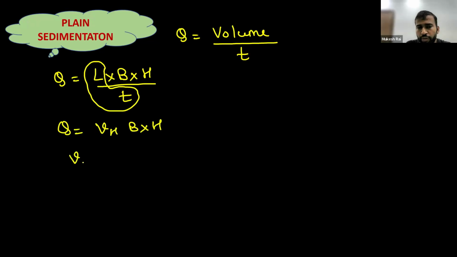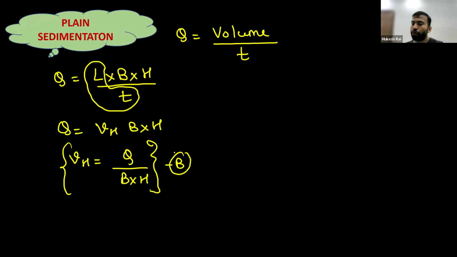So from here, we will find the value of VH as Q upon B into H, and B into H is nothing but the cross-sectional area. So we have found another formula. We will write it as equation B.